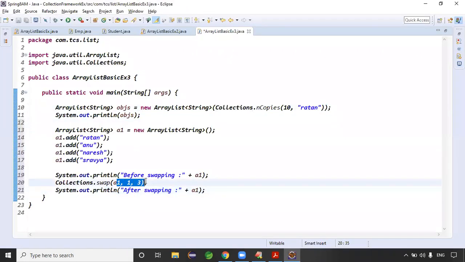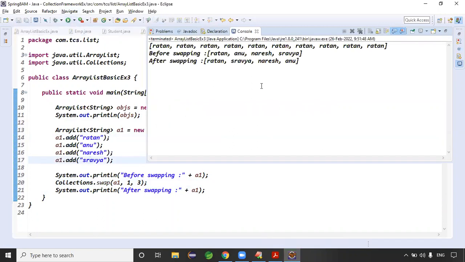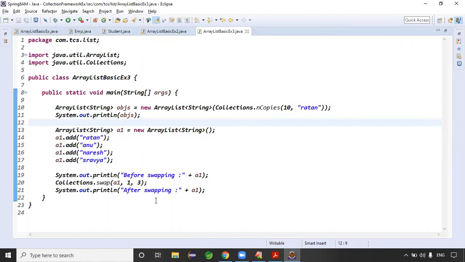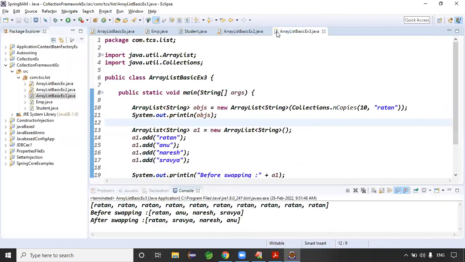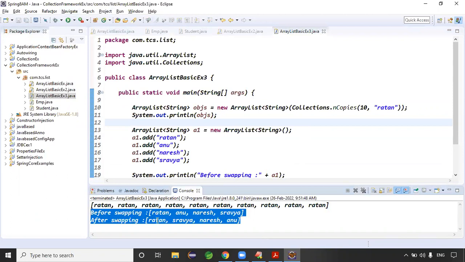So 1, 2, 3, what does that mean, guys? Ratan becomes 1, 2, 3; these are indexes here, 0, 1. Anu becomes Ravya, and Ravya becomes Anu. See guys, Anu plays Ravya, Ravya plays Anu. Swap, right? Exactly. Is it clear now? The data is swapped or not? Data before swapping and data after swapping, right?